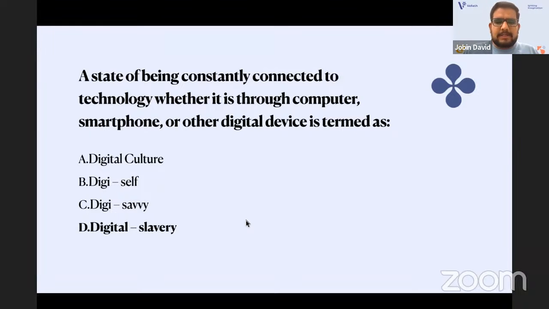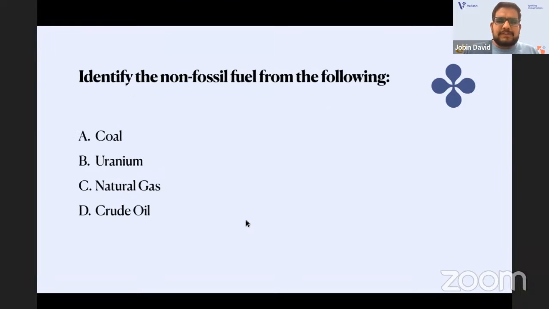So coming to the next one, non-fossil fuel, from the part of people, development, and environment. You should study all those things, but you can see that these are all basic questions, not statement level questions or match the following, like what is asked for NET. It is a basic level. If you study what a fossil fuel and a non-fossil fuel are, you will get the answer. The answer is uranium, B.